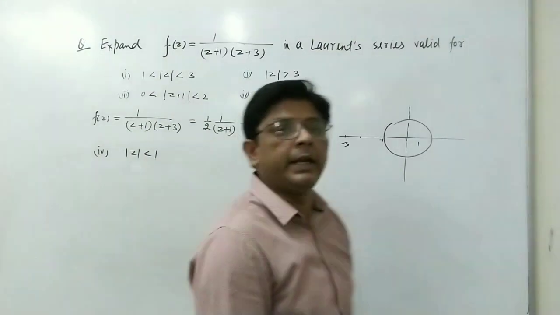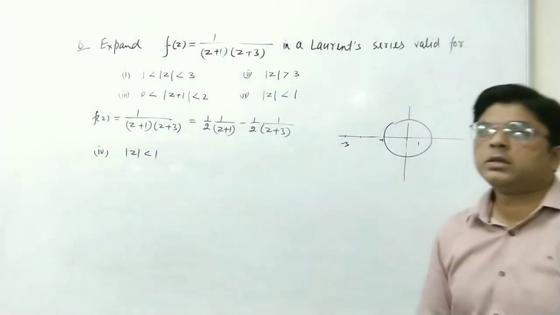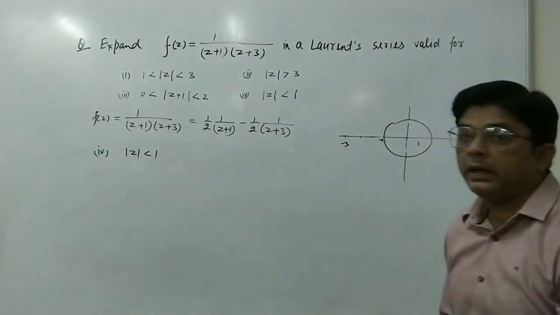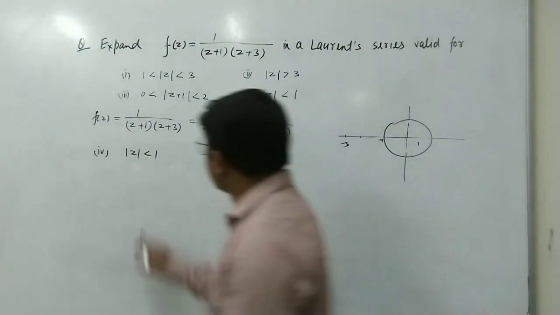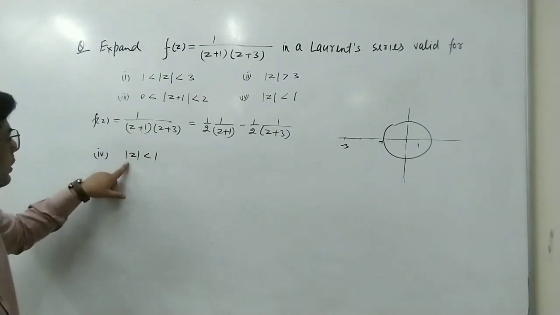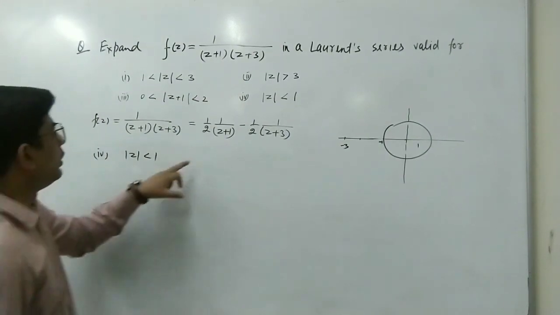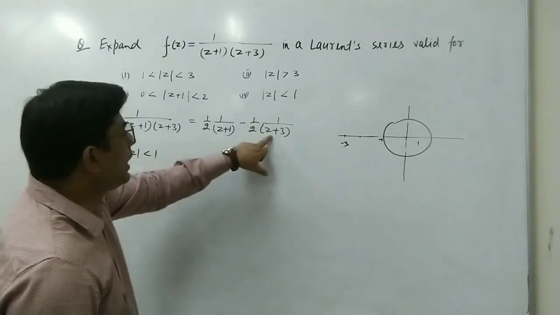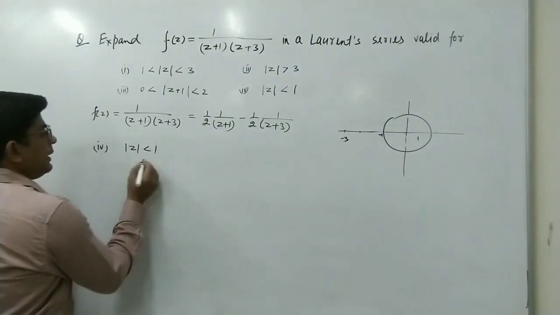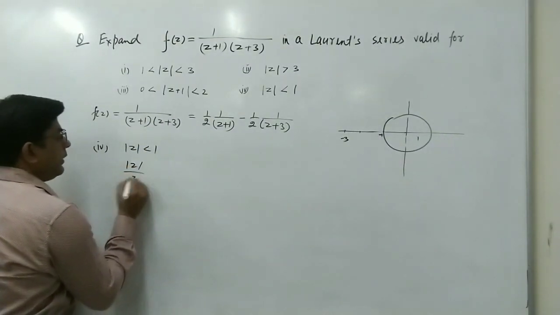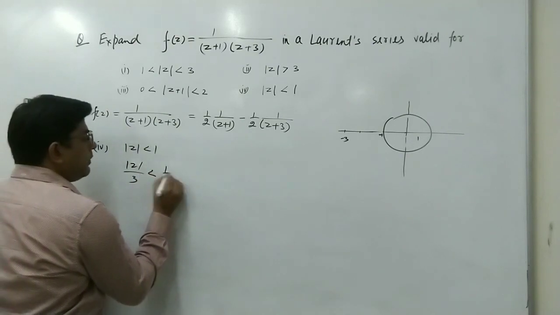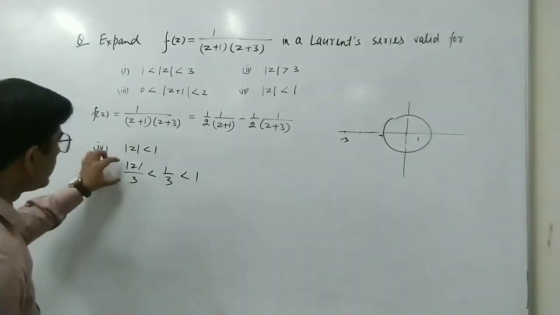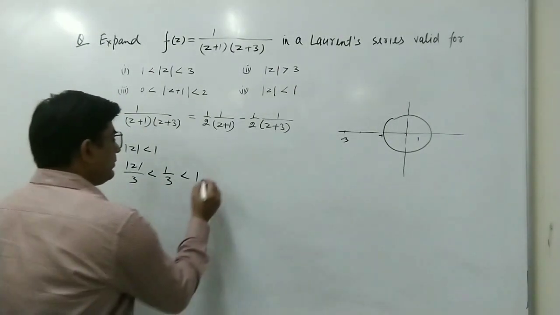So if the given function is analytic inside the whole of the circle, it means we should have a Taylor series. We will see whether we get a Taylor series or Laurent series here. In this case, the given region is mod z less than 1. But here we have z plus 3, so if we divide by 3, mod z by 3 is less than 1 by 3, and 1 by 3 is less than 1. So we can say that mod z upon 3 is less than 1.